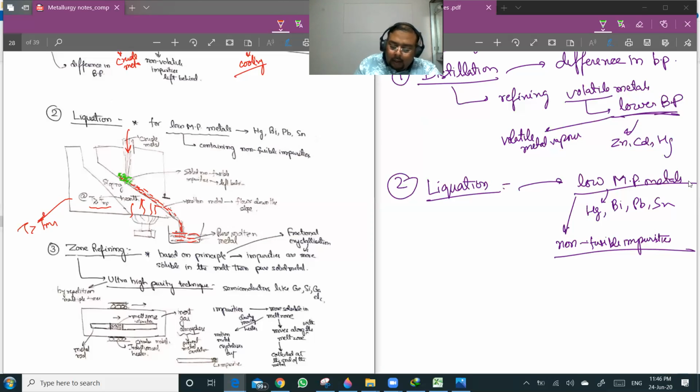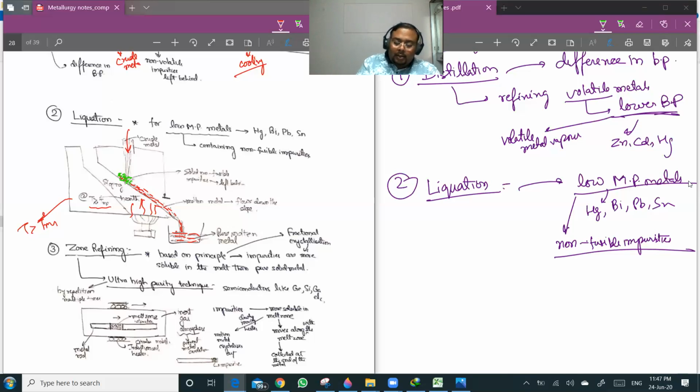You can separate out the pure molten metal, and the non-fusible impurities will remain solid and remain there. The temperature of the sloping hearth is maintained in such a way that the impurities do not get melted.